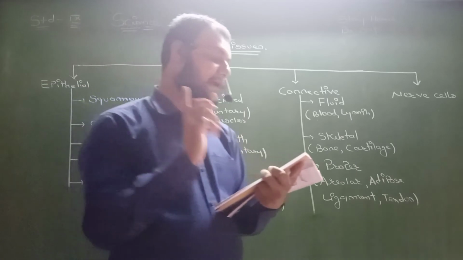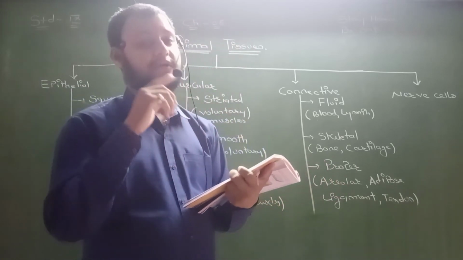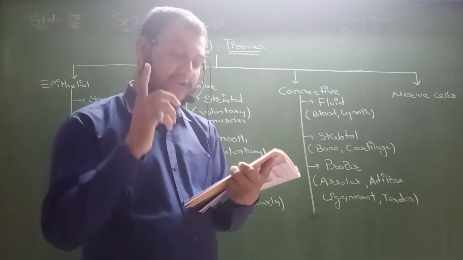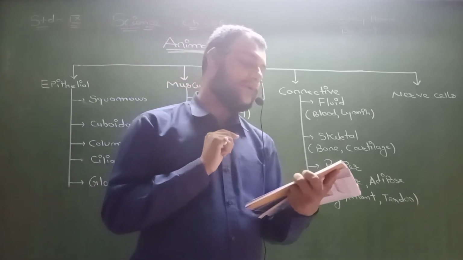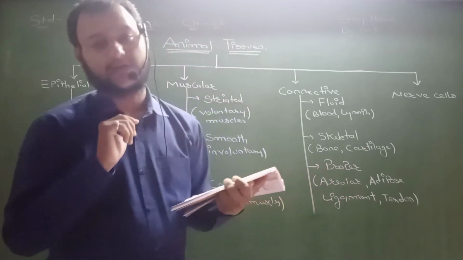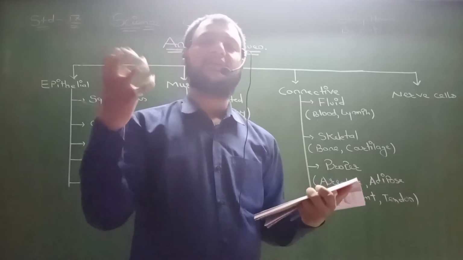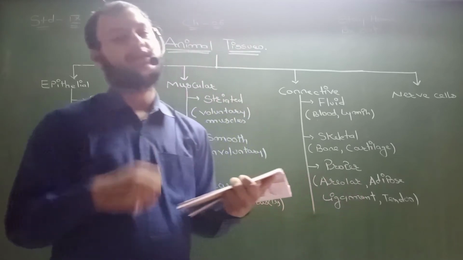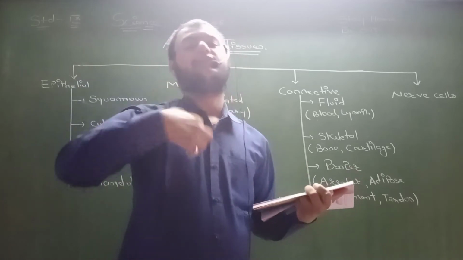Blood flows and transports what? Blood flows and transports gases, digested food, hormones, and waste material to different parts of the body. So blood collects this waste material from different parts of the body. Dear students, the blood is being purified.